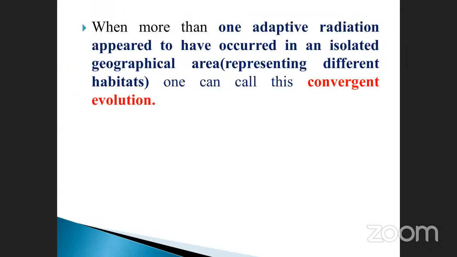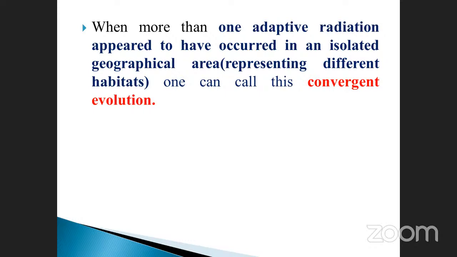See here, when more than one adaptive radiation appears to have occurred in an isolated geographical area, one can call this convergent evolution. Suppose more than one adaptive radiation, some of them are flesh eating, some of them are fruit eating, like that, but they are all considered mammals. Okay, so the adaptive radiations appear to have occurred in an isolated geographical area.